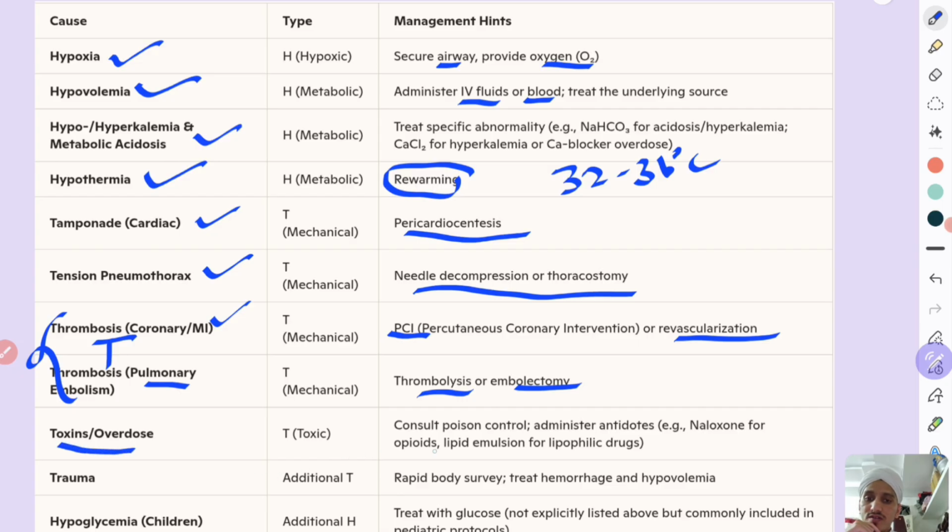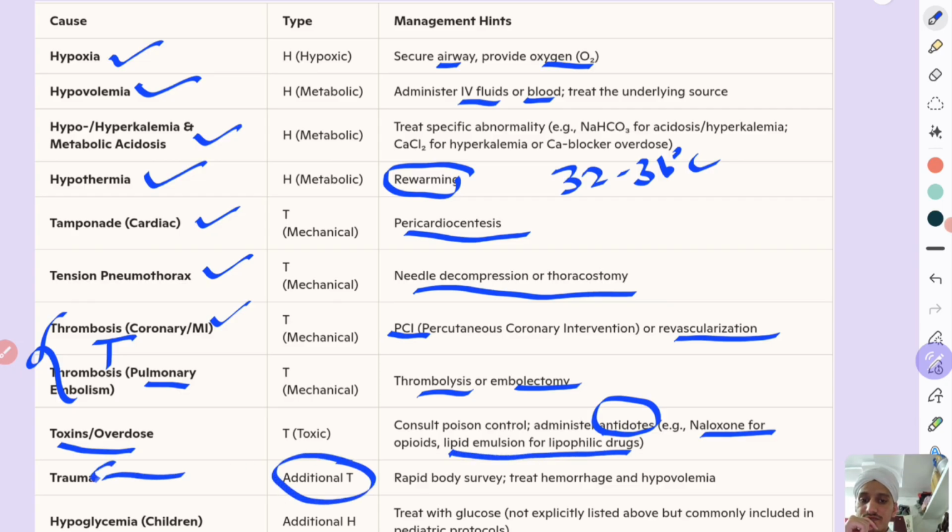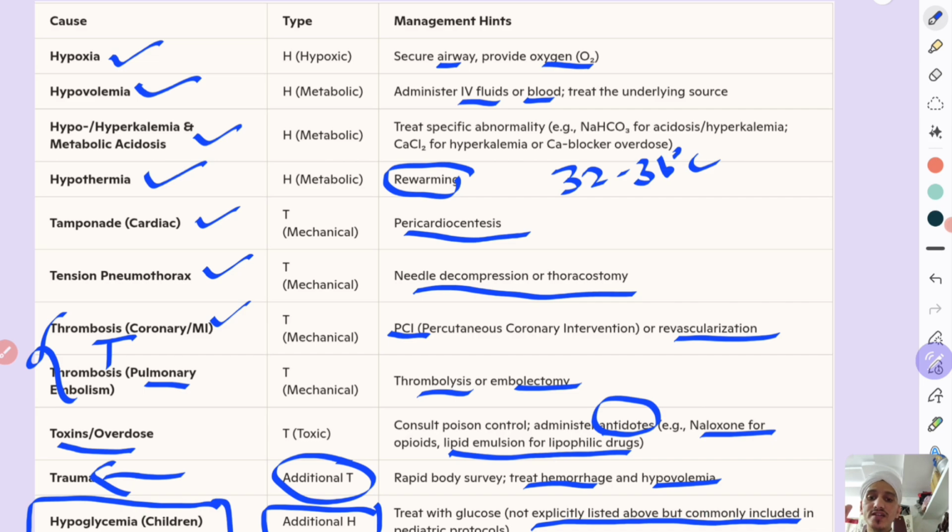Toxins, overdose, antidote administration, for example naloxone for opioids and lipid emulsion for lipophilic drugs. Additional T, trauma: rapid surgery, treat hemorrhage and hypovolemia. And hypoglycemia, this is one important thing in children. There is one additional T for trauma, and there is one additional H for hypoglycemia in children. Treat with glucose, not explicitly listed above but commonly included in pediatric protocols.